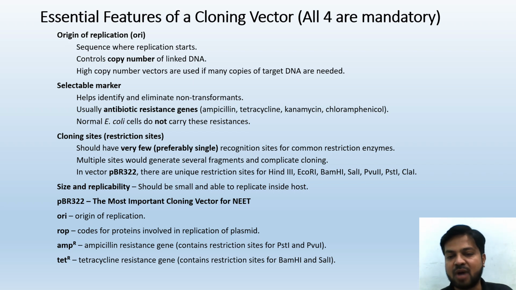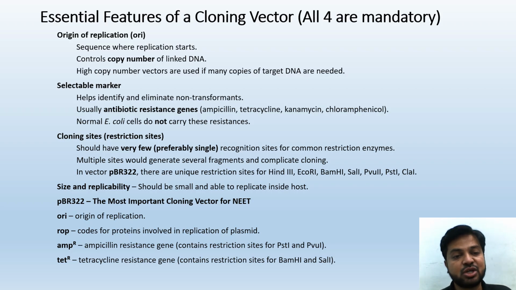Second criterion, selectable marker, helps identify and eliminate non-transformers. Obviously, we are selecting with a marker so that what we desire is taken and what we don't need is not focused on. Usually antibiotic resistance genes, ampicillin, tetracycline, kanamycin, and chloramphenicol, are used. Normal E. coli cells do not carry these resistances. You should remember that.